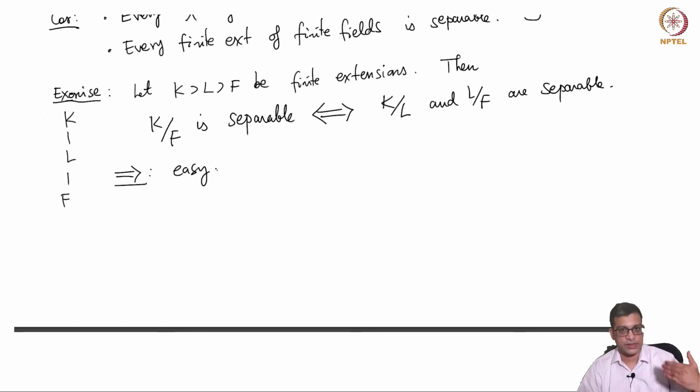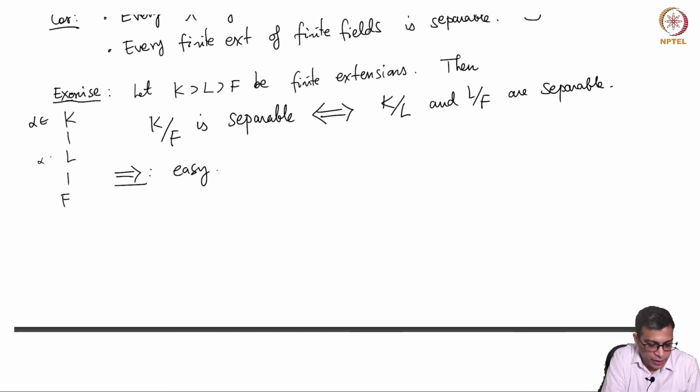I am going to go over this orally so that you have something to do, so this is an exercise. So, the irreducible polynomial of alpha in K over L divides the irreducible polynomial of alpha over F. If the irreducible polynomial of alpha over F is separable, any factor is separable. So, K over L is separable, alpha is separable over L in other words. On the other hand, if you take alpha here, its irreducible polynomial over F will be the same as its irreducible polynomial when you consider alpha as an element of K.